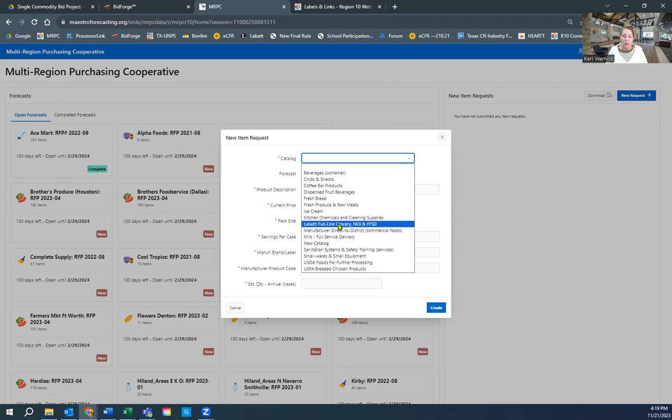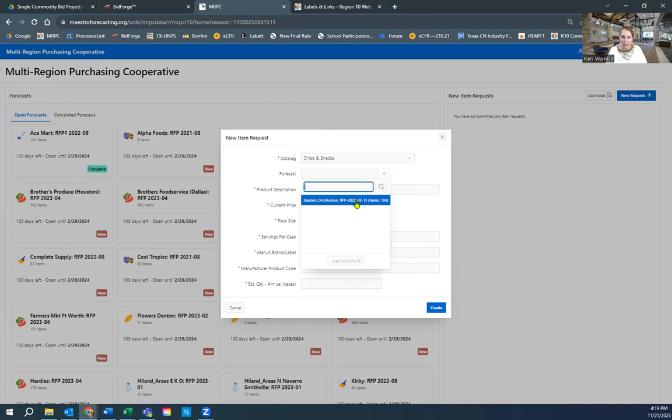And when they entered their new request in this area, they selected chips and snacks. And then they added whatever products, and they had 2 or 3 chips and snack products that they wanted added to Labatt. Well, when I download the report, if I'm downloading a report for chips and snacks, that's for that RFP, because it's a standalone solicitation. And the awarded vendor on chips and snacks is not Labatt, it's Masters. And so I actually added their request to the chips and snacks bid, and that was with Masters.